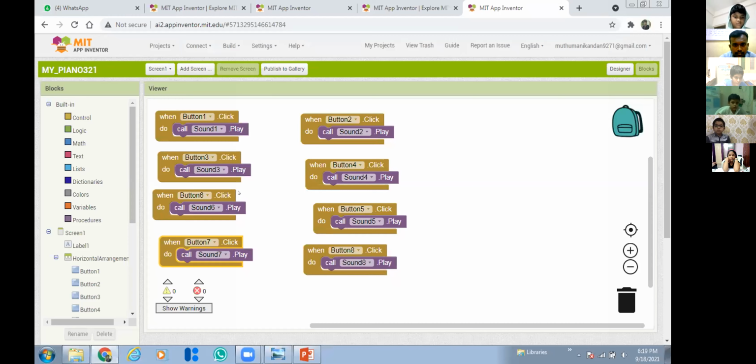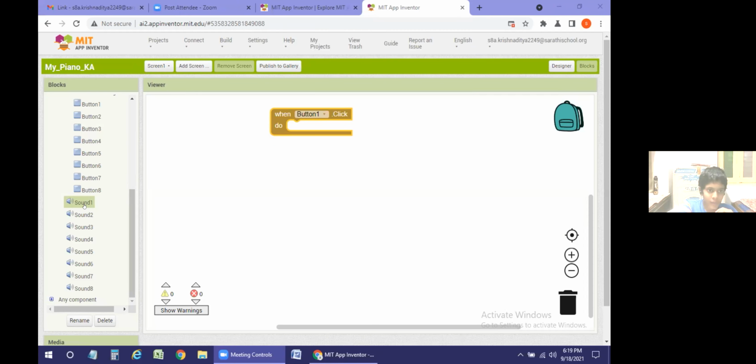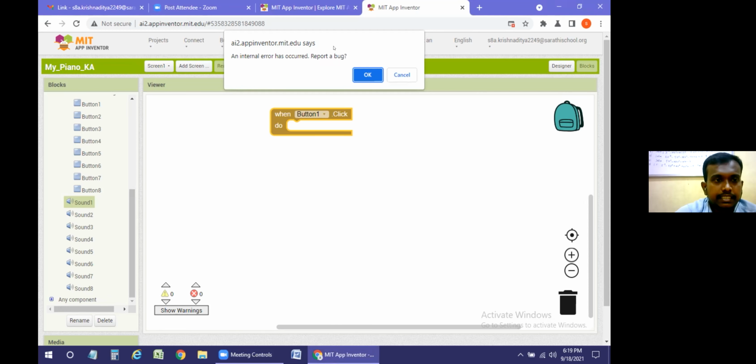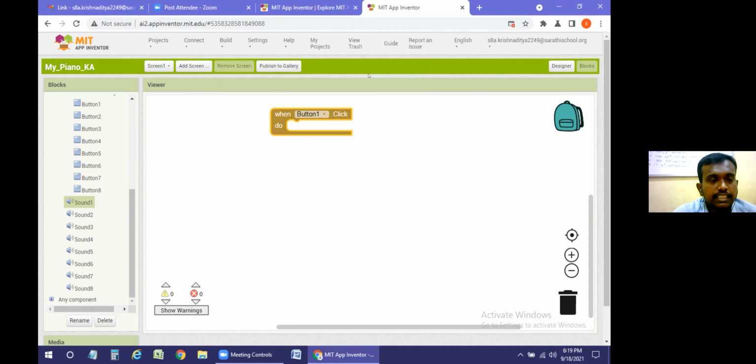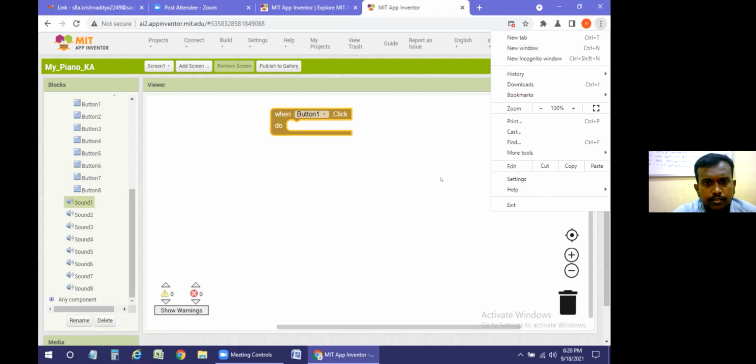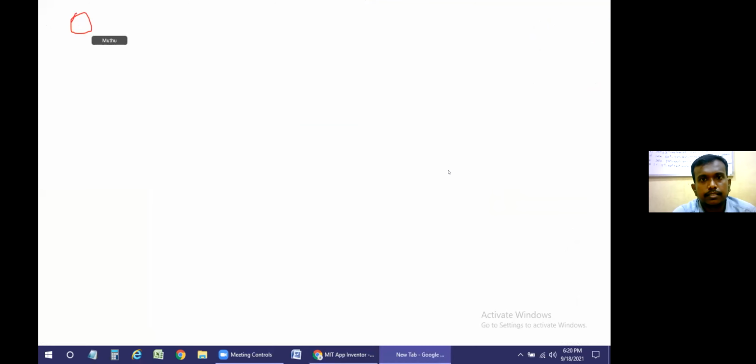Okay, can you share your screen? Let me help you. Yes, sir. Internal error, maybe some bug occurred. If you put something wrongly, it will show you like this. Just click OK. Refresh the tab. Click this one, the same mark.